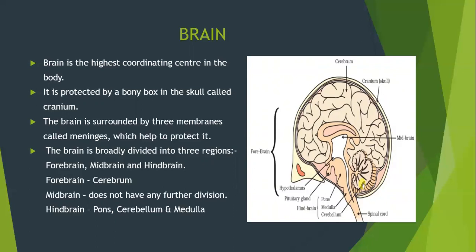Now, the brain is broadly divided into three regions. First one is forebrain, as you see in the diagram. First one is forebrain, second one is midbrain, and third one is hindbrain. The forebrain consists mainly of cerebellum. The midbrain does not have any further division. The hindbrain consists of three centers called pons, cerebellum, and medulla. We will now discuss the functions of forebrain, midbrain, and hindbrain.